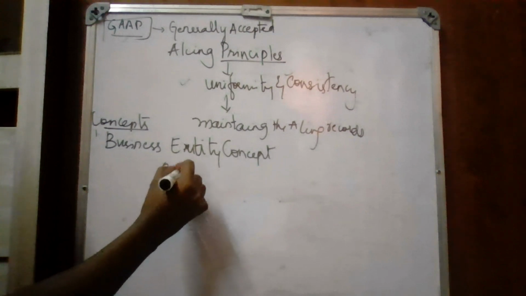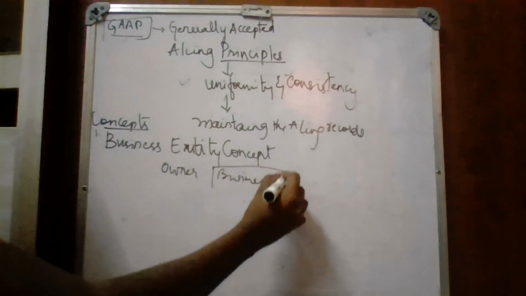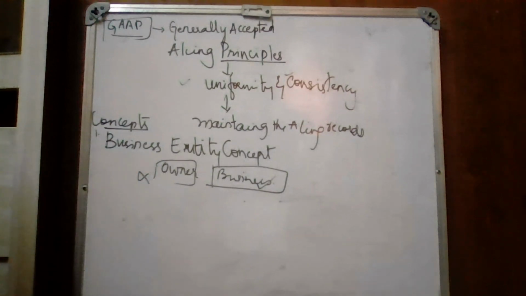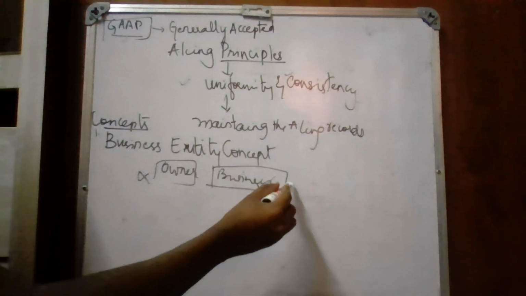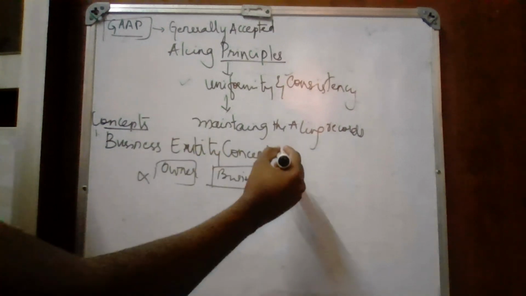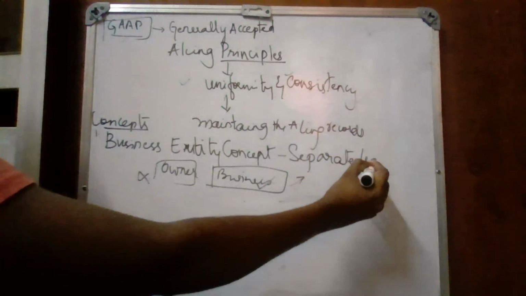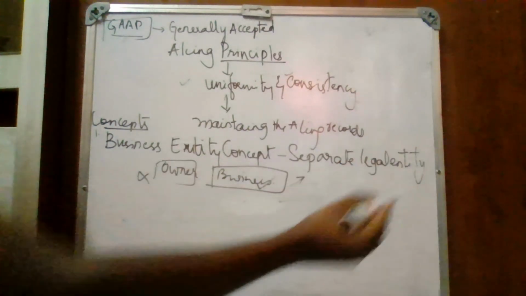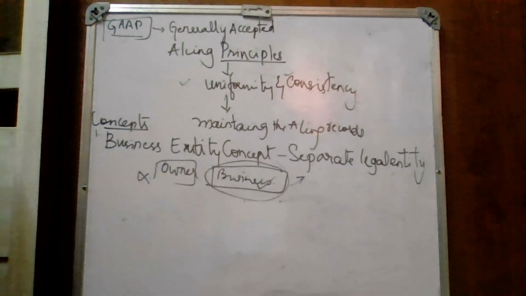Here, the owner is different and the business is different. There are two people. All the transactions should be recorded from the point of view of the business and not from the point of view of the owner. Any transaction related to the business should be recorded in the records of the business, because business is a separate legal entity. That's why we record all the transactions from the point of view of the business.